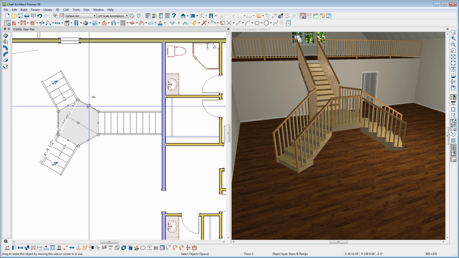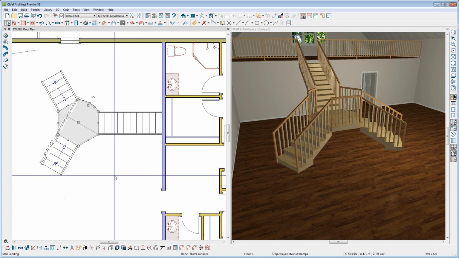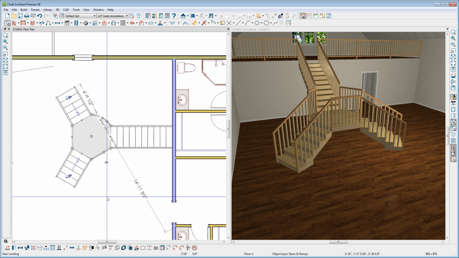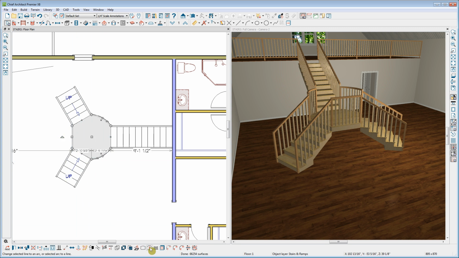And again, we can shape our landing. I'll select this edge, change it to an arc, then select this edge, change it to an arc, and select this edge and change it to an arc. So there are several ways you can create a stair landing, customize it, and connect it to a staircase.